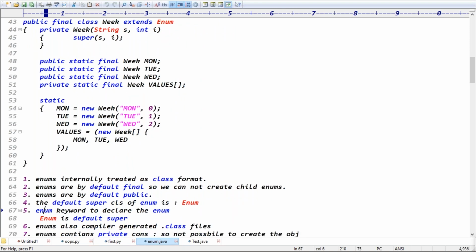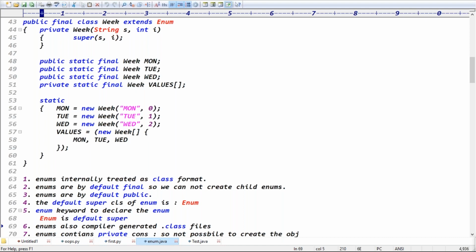Enum, small enum, is a keyword to declare enums, guys. Whatever capital Enum is, it is a class, right? Capital Enum is the default superclass. Small enum is a keyword to declare the enums, but capital Enum is the default superclass, right?